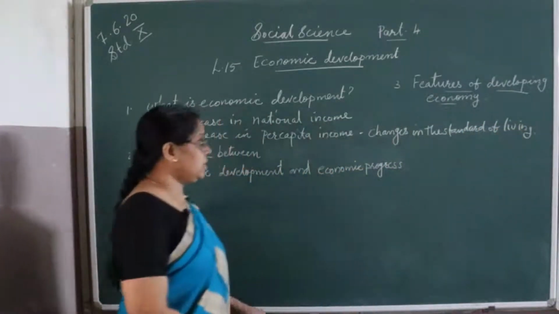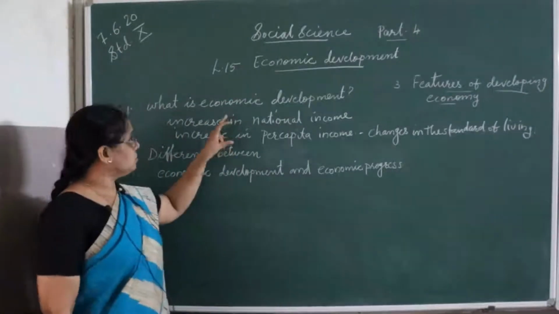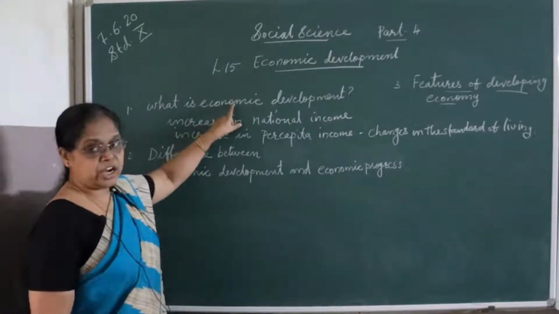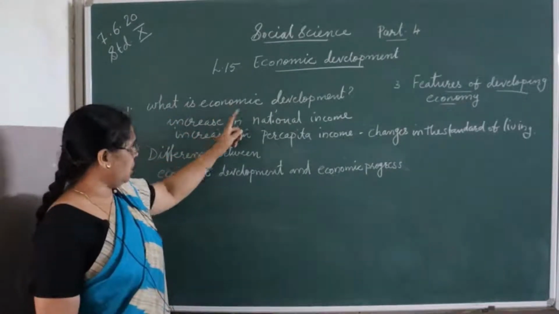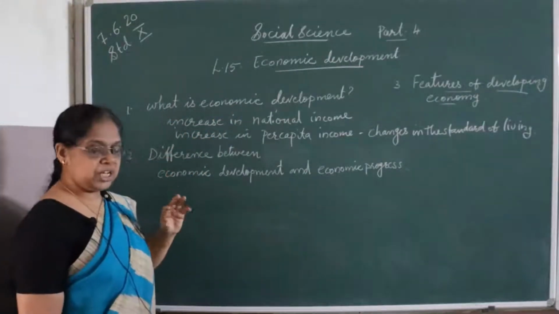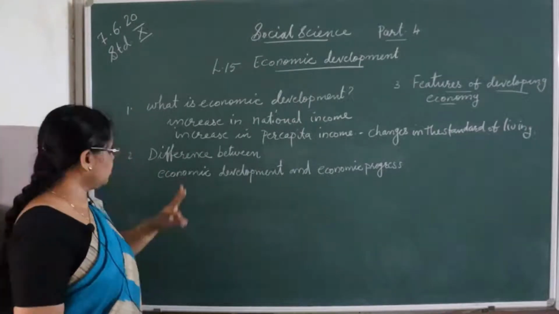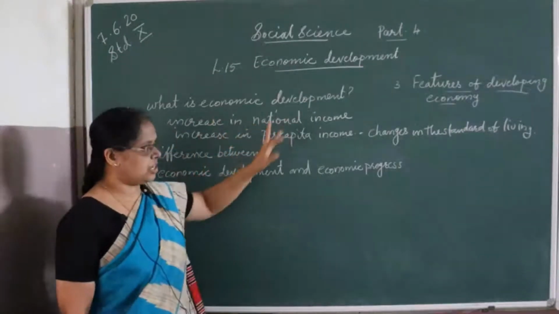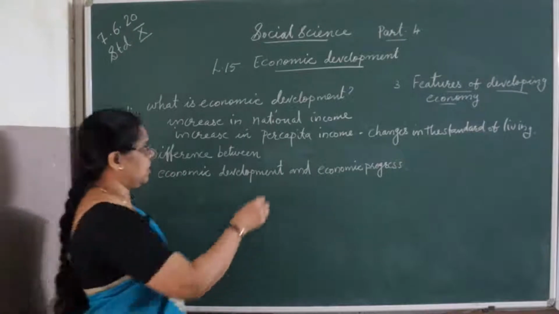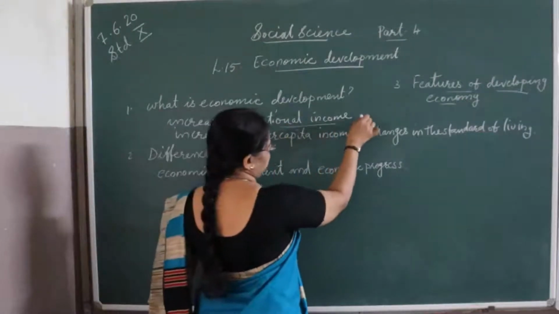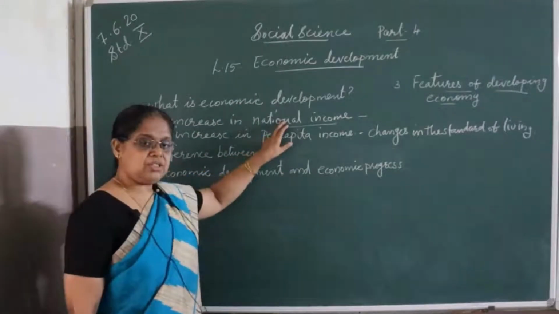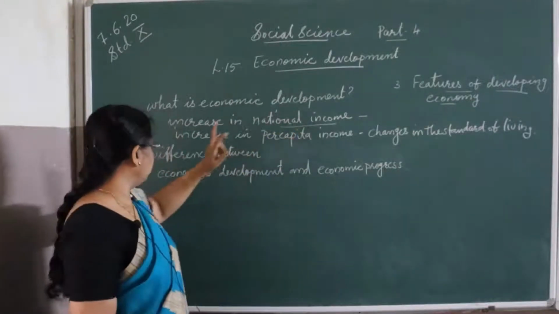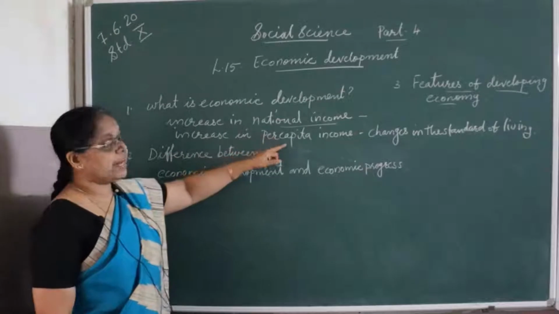So if these three features are included, there is economic development. So once more, what is economic development? Economic development is a process. It shows increasing national income. Then what is national income? National income means the country's total income, and increase in per capita income.